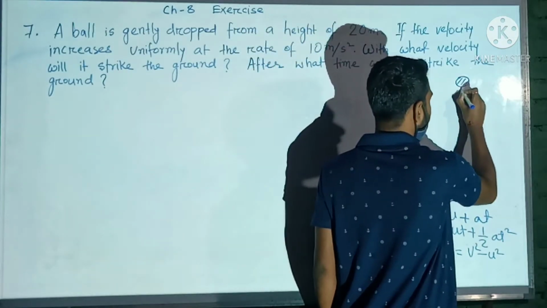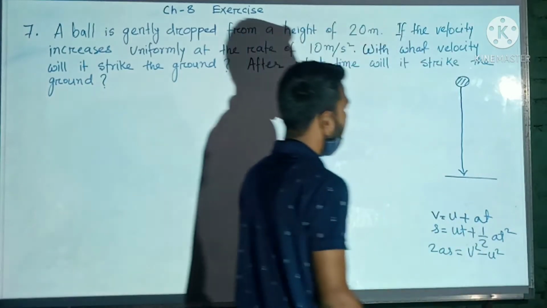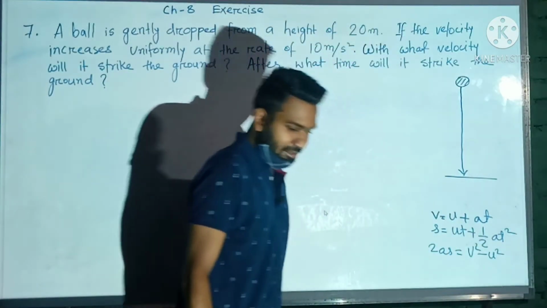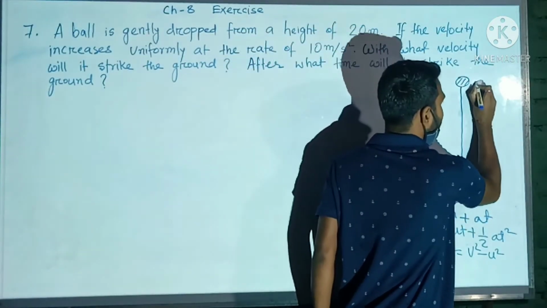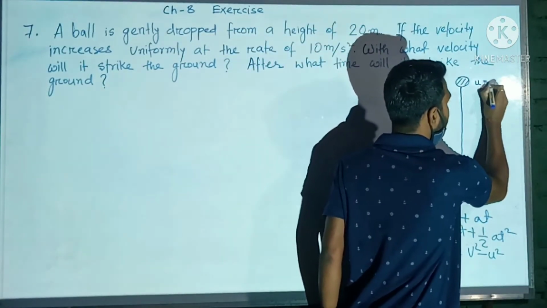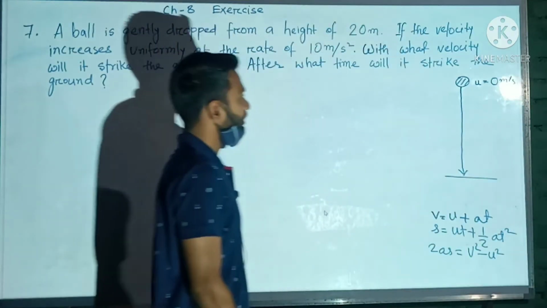A ball is gently dropped towards the ground. So if the ball is dropped gently, what will be the initial velocity? It will be u equals 0 meter per second. Okay.